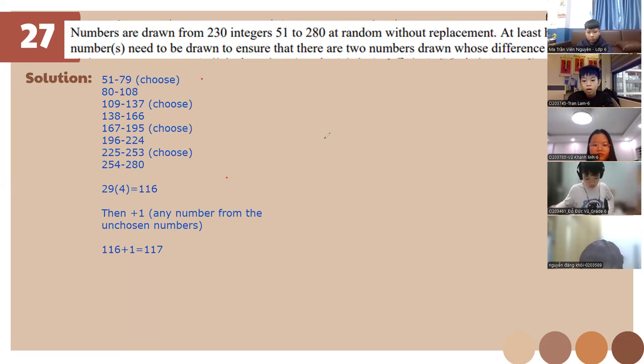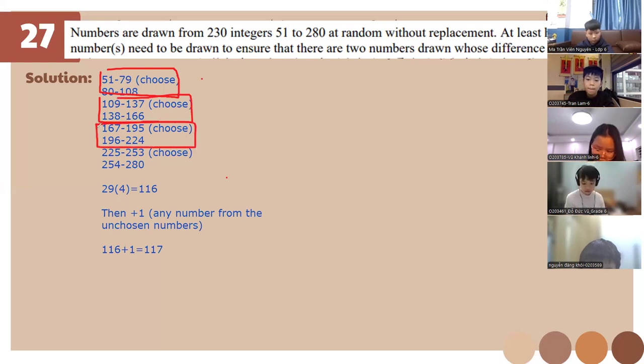So then always plus 1. This is not the unpaired plus paired, okay? This one is for the paired only. So 29 here, 29 also here. So that's why you multiply it by 4.